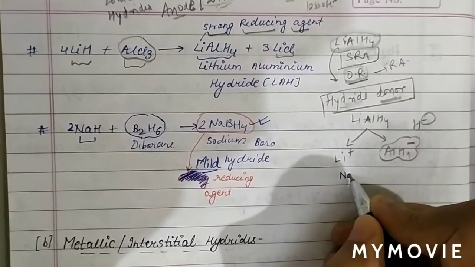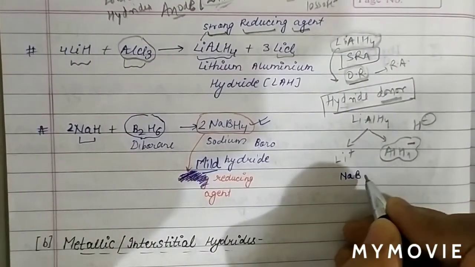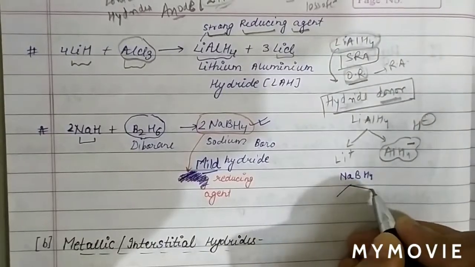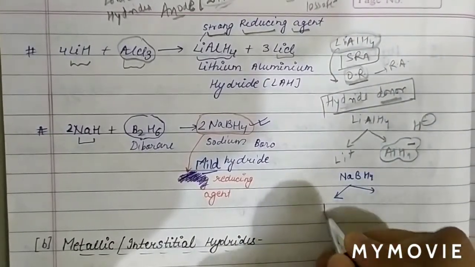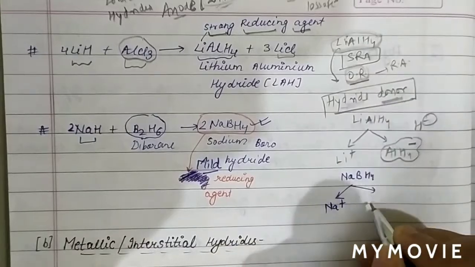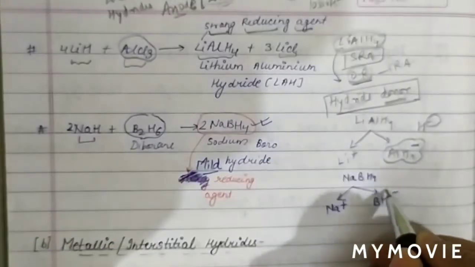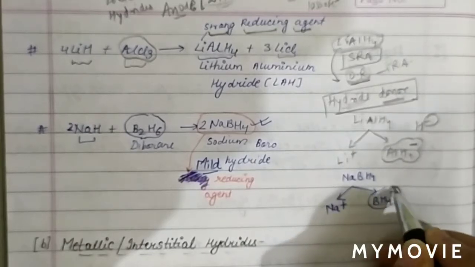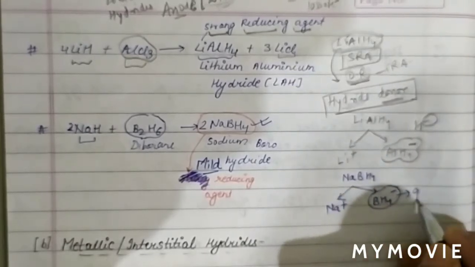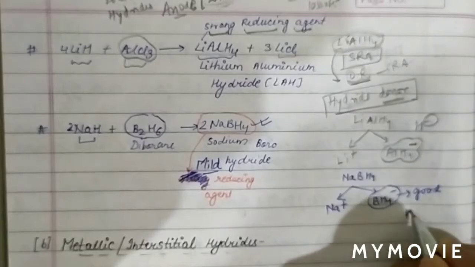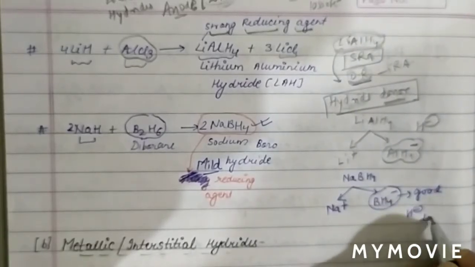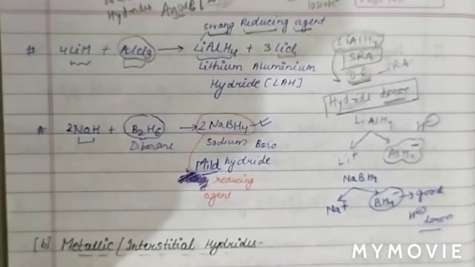In the same way as LiAlH4 breaks, NaBH4 also breaks into Na+ ion and BH4- ion. This BH4- ion is a good hydride donor.